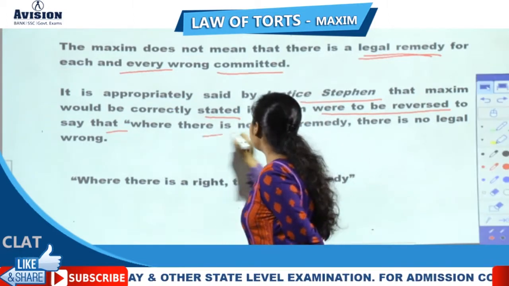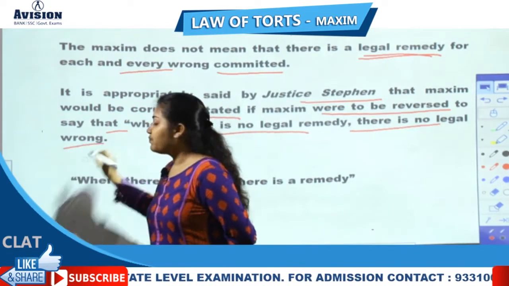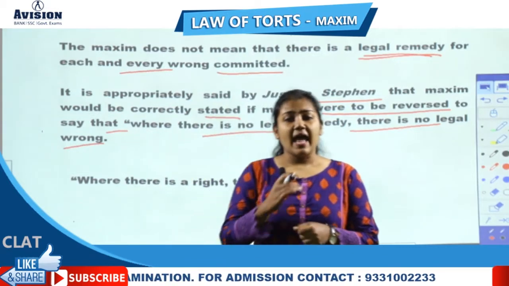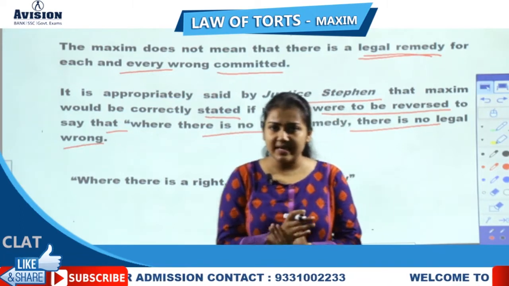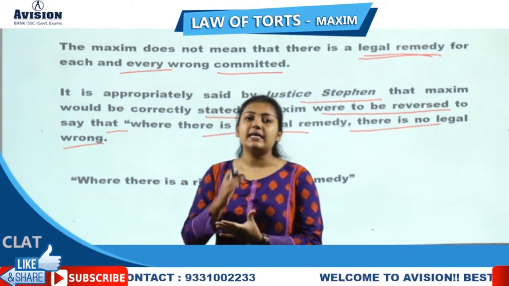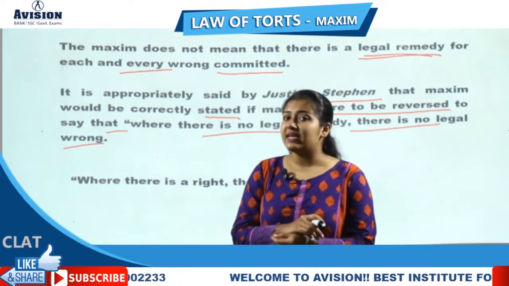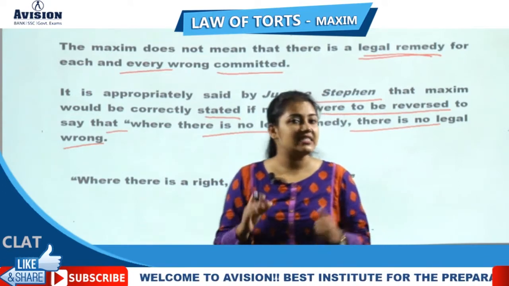Where there is no legal remedy, there is no legal wrong. If there is a legal wrong and a legal remedy, then only a legal wrong exists. And where there is a legal wrong, only there does a legal remedy exist. So where there is no legal wrong, no legal remedy can exist.